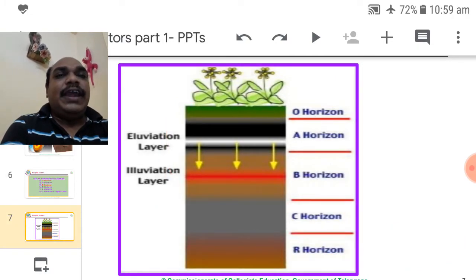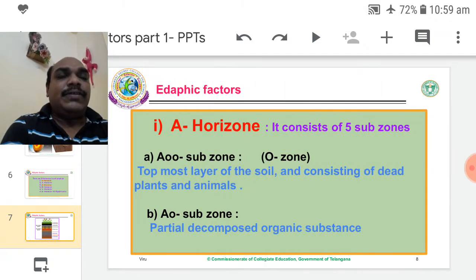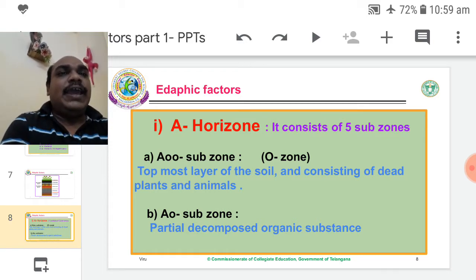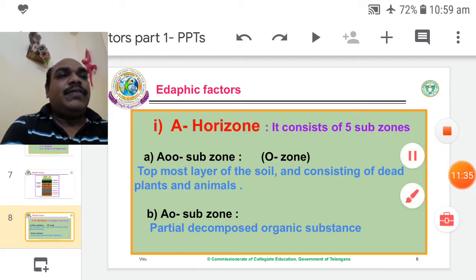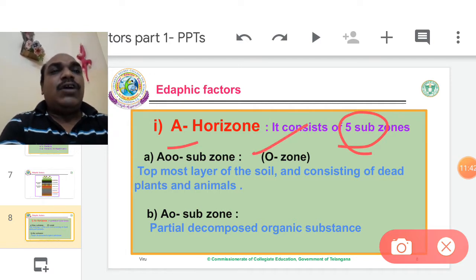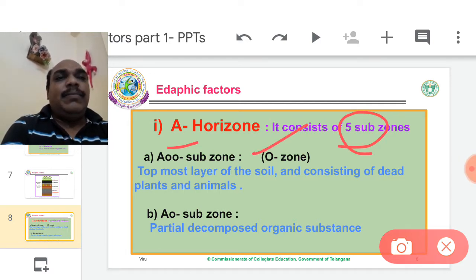So eluviation and illuviation. Eluviation means leaching, illuviation means accumulation. So let us go one by one. The A horizon consists of five subzones, starting with the A00 subzone. Usually it is called the O zone, the organic matter zone.